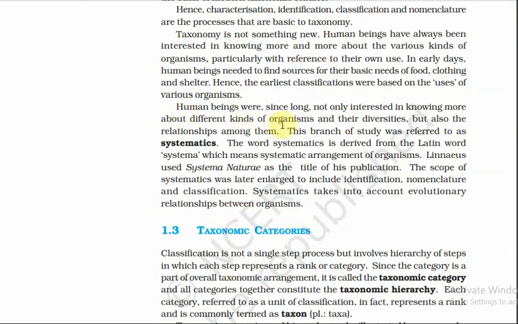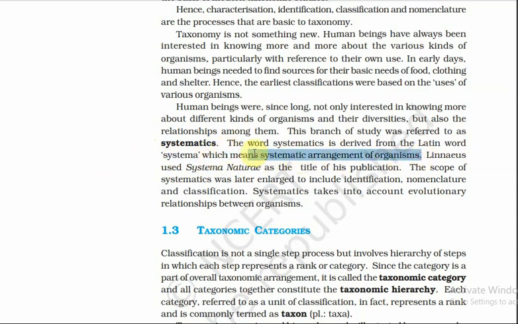Human beings were, since long, interested not only in knowing more about different kinds of organisms and their diversities, that is, different classifications, but also the relationships among them. This branch of study was referred to as systematics. The word systematics is derived from the Latin word systema, which means systematic arrangement of organisms.